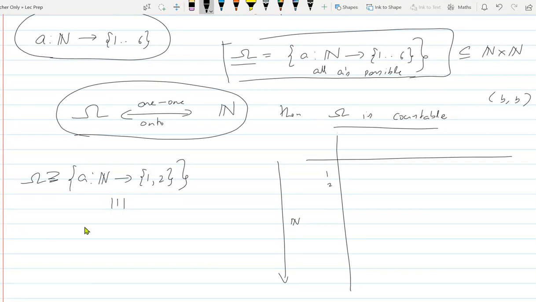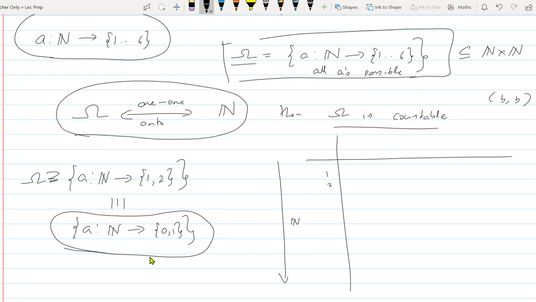Yes, sir. And this is the same as, okay, let's go to binary. I mean, this set is the same as that set. I'm just relabeling 1 to be 0 and 2 to be 1. Is that fine? Yes. Now, do you think this set is countable? Does anybody have an argument? This is countable or uncountable?